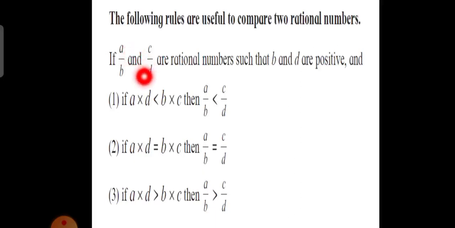If a into d is less than b into c, then a upon b is less than c upon d. If a into d is equal to b into c, then a upon b is equal to c upon d. If a into d is greater than b into c, then a upon b is greater than c upon d. Okay, clear?